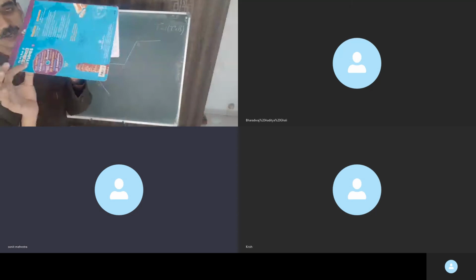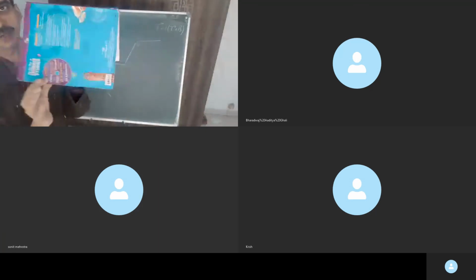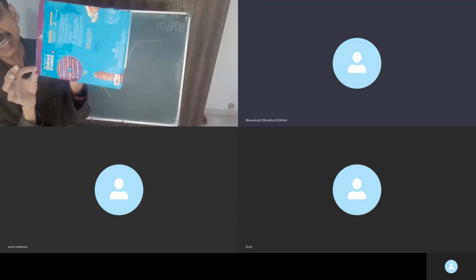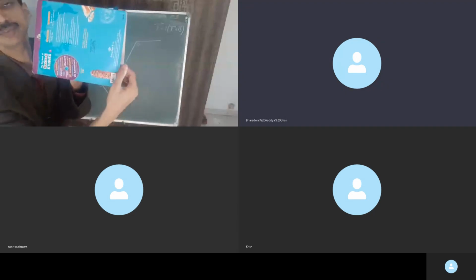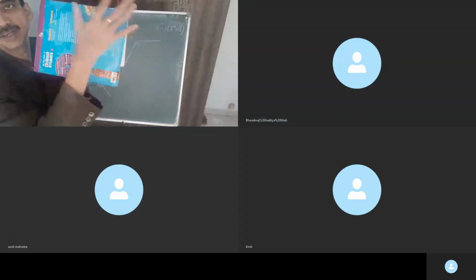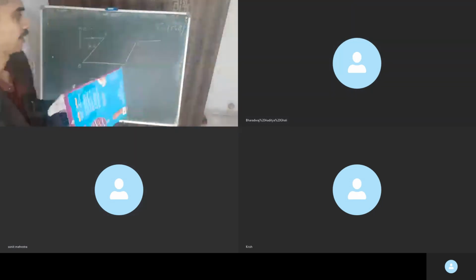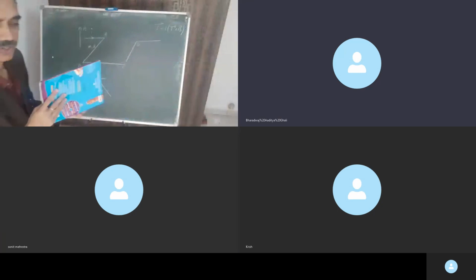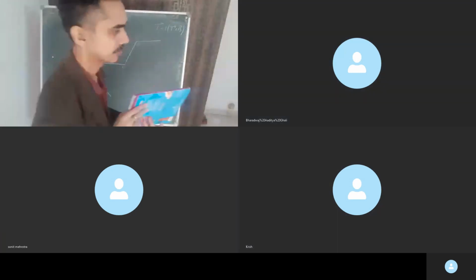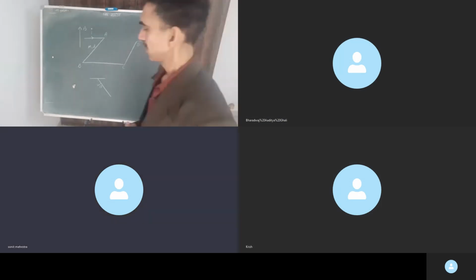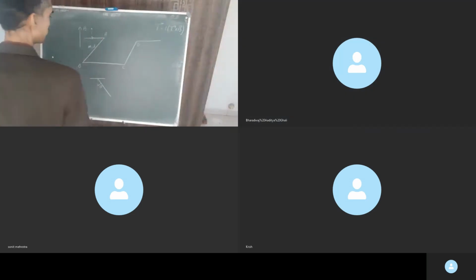This can swing. Mass of this strand is M, of this is M, and of this also is M. It's square in shape, so length being L for all. First things first, why will it tilt? So it'll experience a force. Which limb will experience the force? Is it only AB to experience?